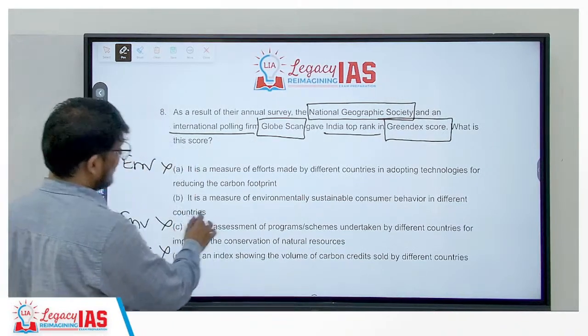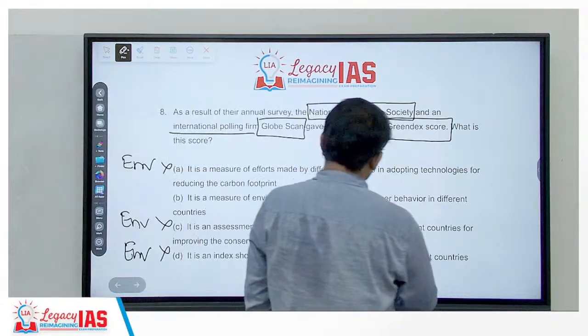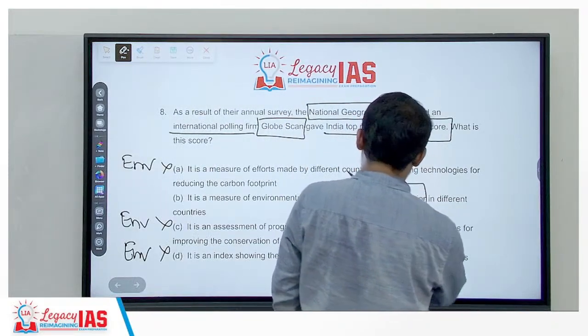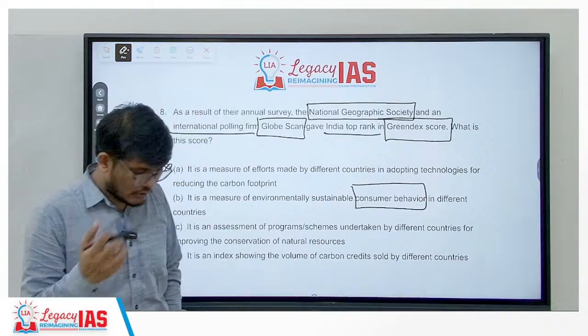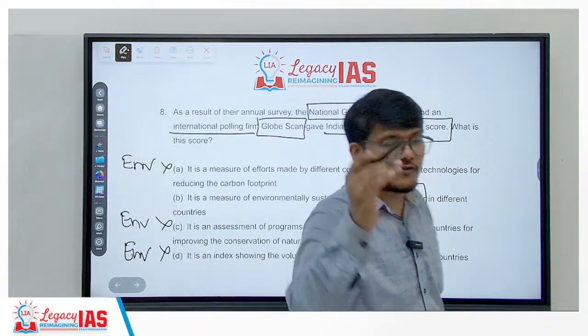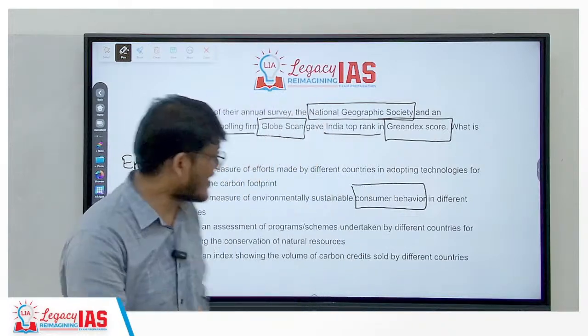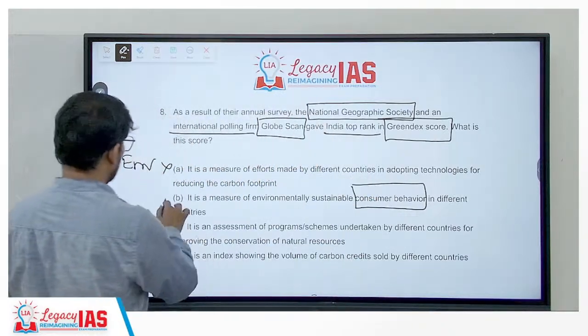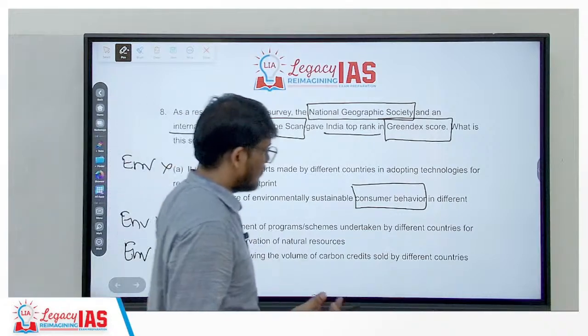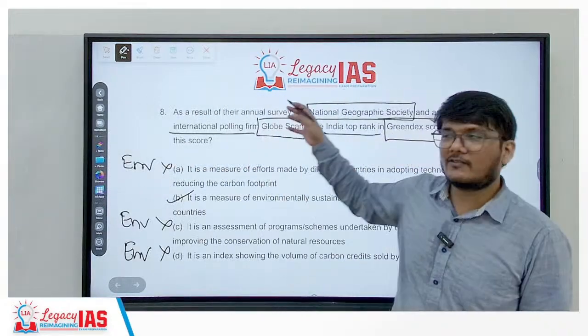B option, it is a measure of environmentally sustainable consumer behavior. Where do you study consumer behavior? In environment? No. You study it in economy. To be specific, microeconomics. So you study that in economics in different countries. So this is the right answer. But we knew that because I am taking this under economy.